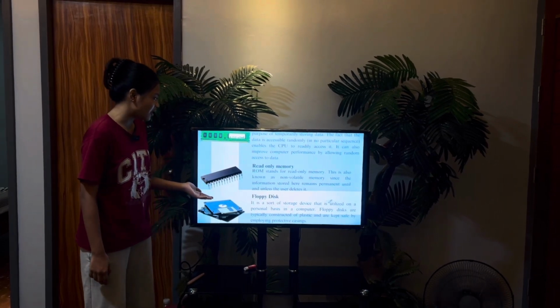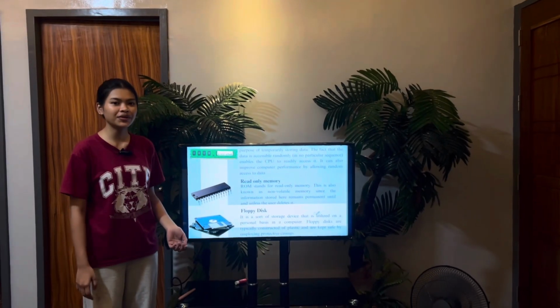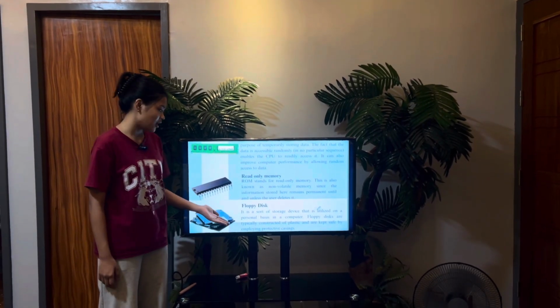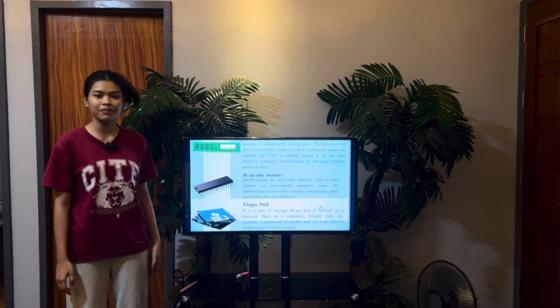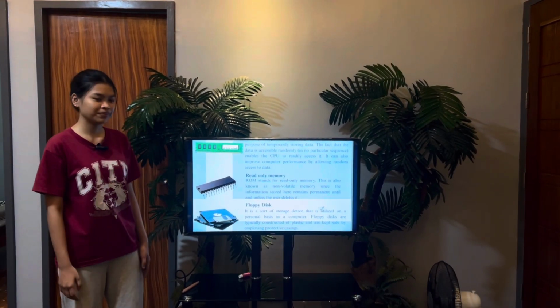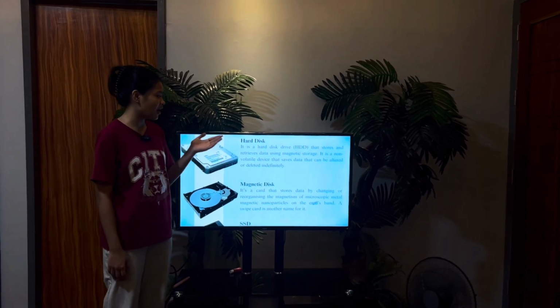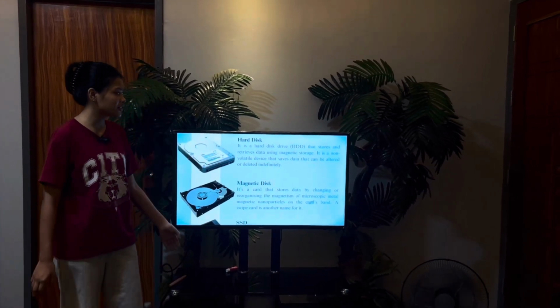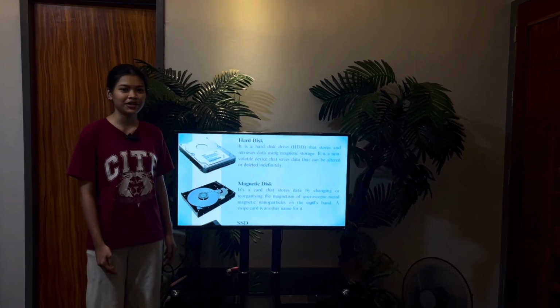For the next one, the floppy disk. It is a sort of storage device that is utilized on a personal basis in a computer. The next storage device is the hard disk. It is a hard disk drive that stores and retrieves data using magnetic storage.